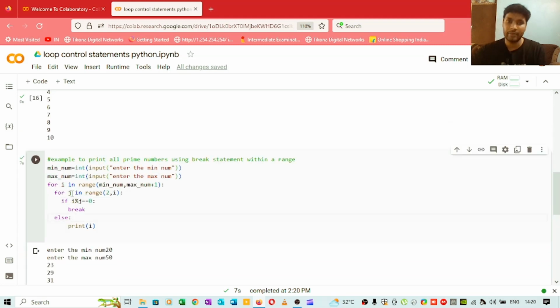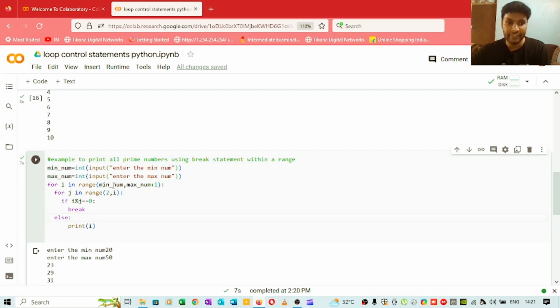So I will just summarize this problem again. We have the minimum number and the maximum number, and the i range is going to be between this minimum and maximum number. This j value we are taking just to divide this i. We don't want to divide i by 1 and the number itself. We want to divide this i value by numbers in this range.